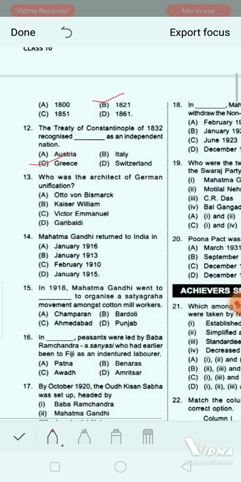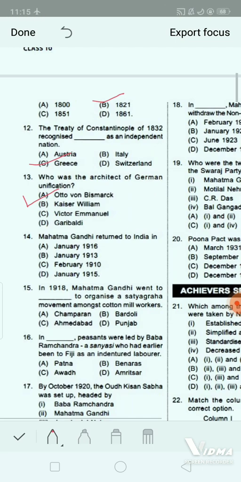Now, next question. Who was the architect of German unification? Option A, Otto von Bismarck. Option B, Kaiser Wilhelm. Option C, Victor Emmanuel. And option D, Garibaldi. Yes, correct answer will be A. Otto von Bismarck was the chief architect of German unification, and he was called the architect of German unification. He was the chief minister of Prussia.